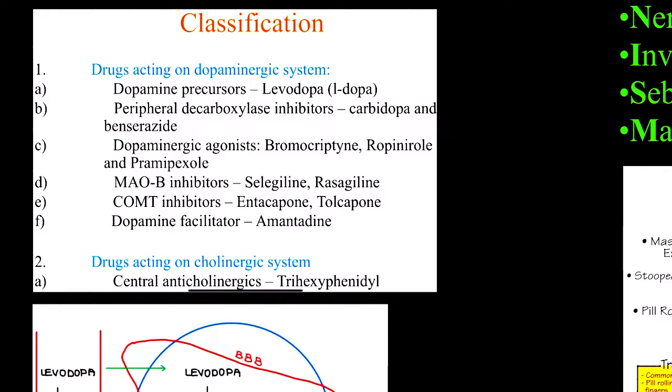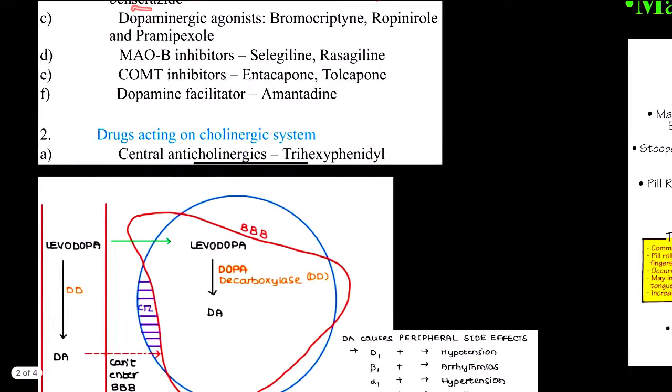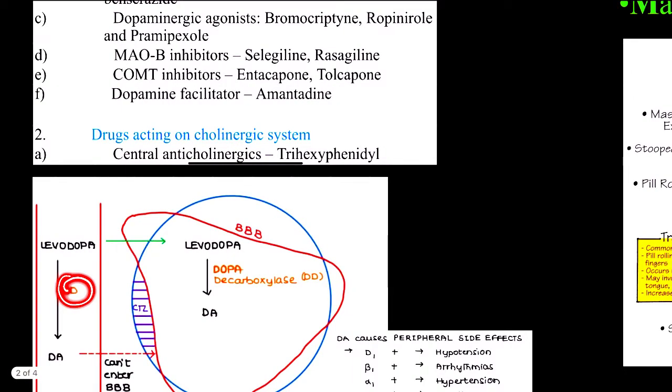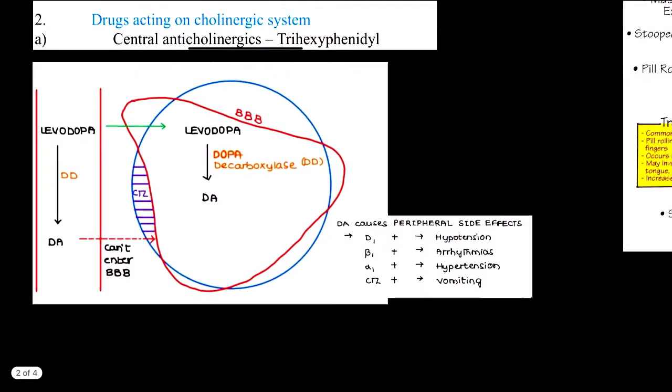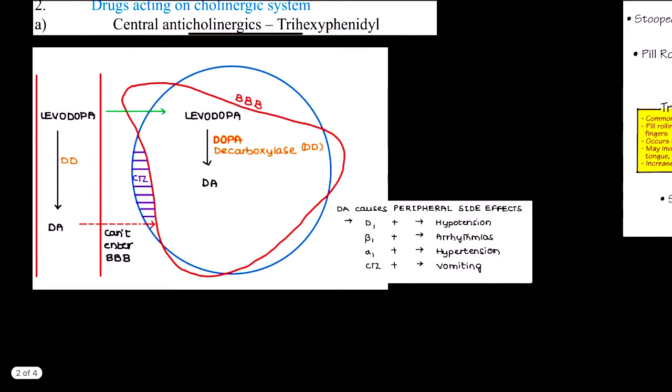So what will carbidopa and benserazide do? They will inhibit peripheral dopa decarboxylase. Now one important factor that we need to know here is vitamin B6, that is pyridoxine. Pyridoxine is the cofactor of this dopa decarboxylase.